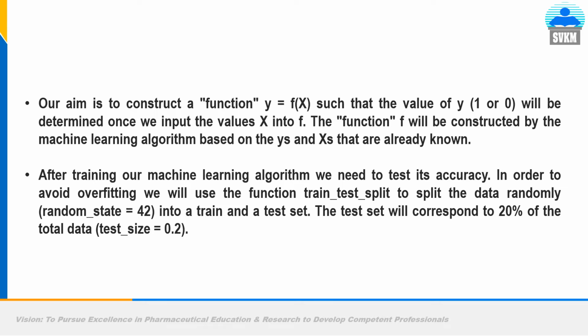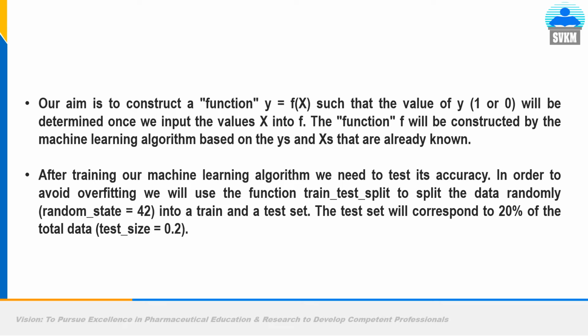After training our machine learning algorithm, we need to test its accuracy. We all know usually 80% of your Excel sheet data is used to train the machine learning model. While training the model, we show both the values x and y. And while testing, we only give the value of x, then we instruct the model to predict the value of y. Then we compare the model's predicted value with the actual value of y, and we conclude with some statistical formulae to judge the perfectness of our model.